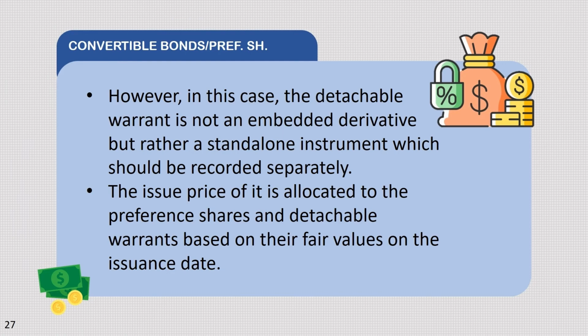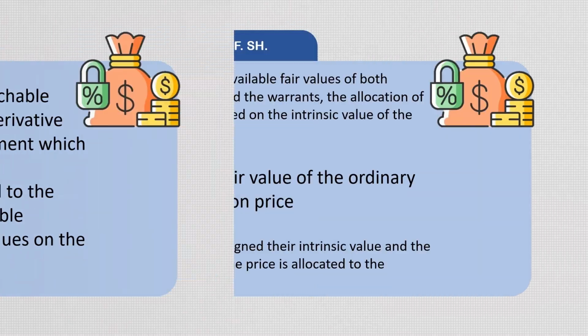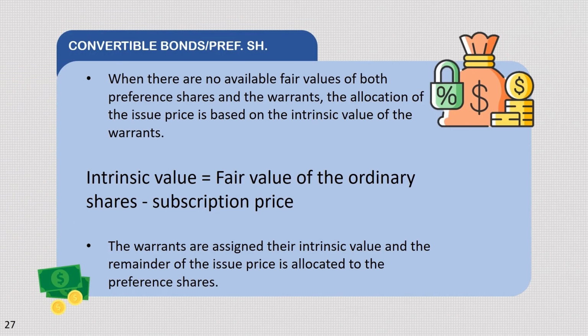However, the detachable warrant is not an embedded derivative but rather a standalone instrument which should be accounted for separately. Pag sinabing standalone, mag-ooperate independently. Detachable warrants are standalone instruments because they can be transferred or sold separately. The issue price of convertible preference shares ay ina-allocate sa preference shares at detachable warrants base sa relative fair value ng issuance date nito. Kung wala namang available fair value pareho, yung allocation of the issue price ay base sa intrinsic value. Ito yung difference ng fair value ng ordinary shares and yung subscription price.